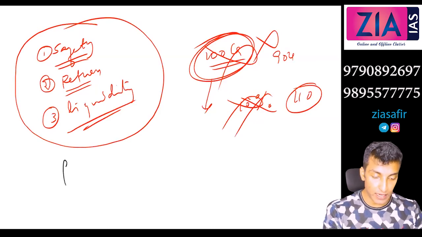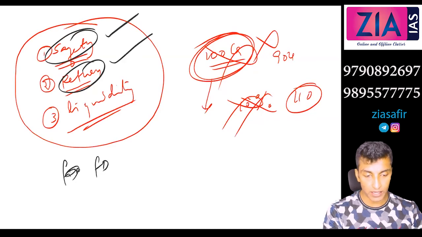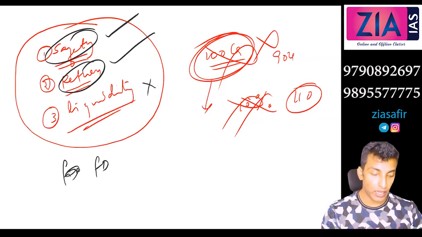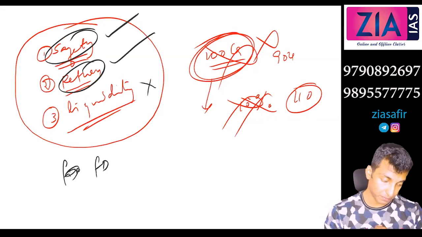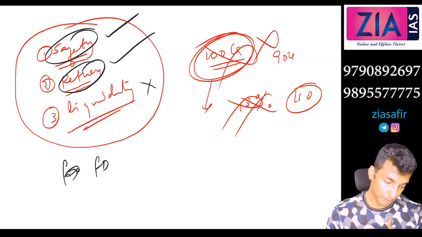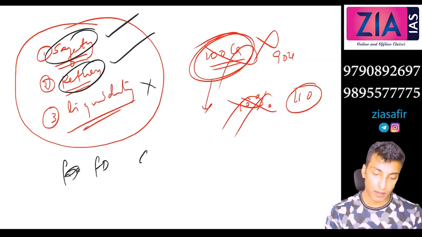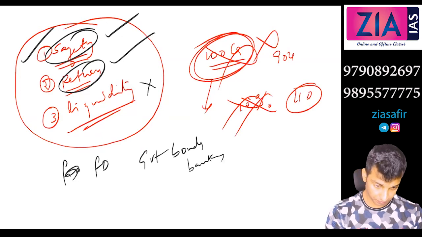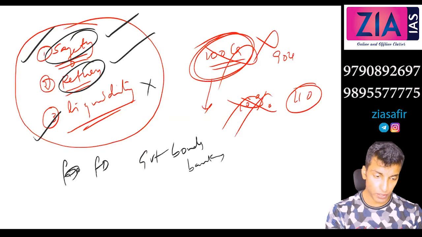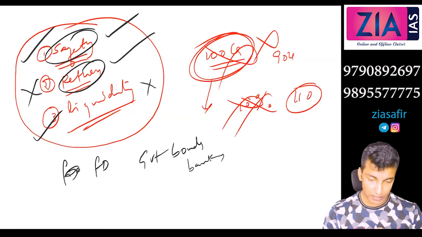Okay, see, when you go for fixed deposit, when we talk about FD, you have safety, no problem. You have return. Better return is there, better interest rate is there, but do you have liquidity? No liquidity. Only upon the time expiry you can withdraw that, right? That is the problem. Or if you go for government bonds and banks, it is safe, liquid also, but you don't have the return. Return is very less. But when it comes to mutual fund, it provides the best deal with all the three.